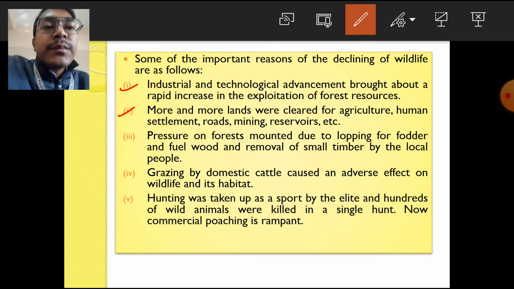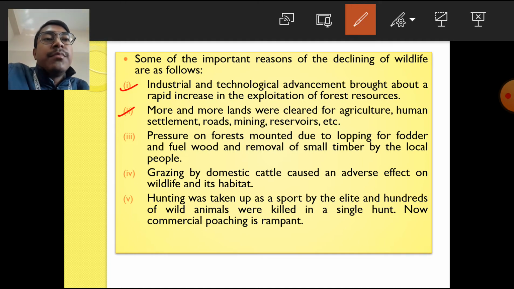Even pressure on the forest mounted due to lopping for fodder and fuel wood and removal of small timber by the local people. Another reason responsible for the decline of forest and wildlife is the increase in pressure on the forest resources, because many of the people living in and around the forest areas depend on the forest for fodder and fuel wood, and they cut down the small trees.